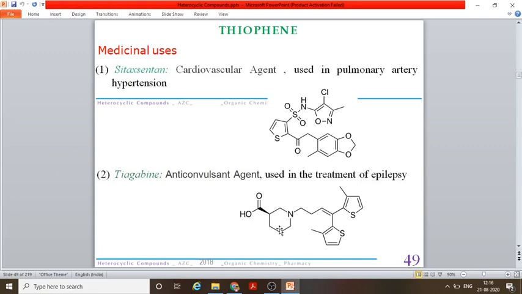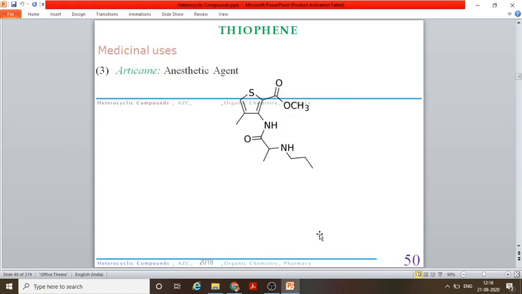So what is happening here? The third kind is articaine. This is an anesthetic agent, and clearly from the structure you can see this is thiophene present here. All right.